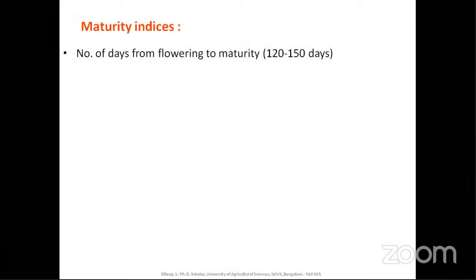So coming to maturity indices, these are some of the standard maturity indices for this crop. That is the number of days taken from flowering to maturity, almost 120 to 150 days. This may not be exactly 120 to 150 days, but it will be almost near, based on the climatic conditions. Almost 10 to 20 days either side, the maturity will coincide. Almost 120 days means almost 3.5 to 4 months.